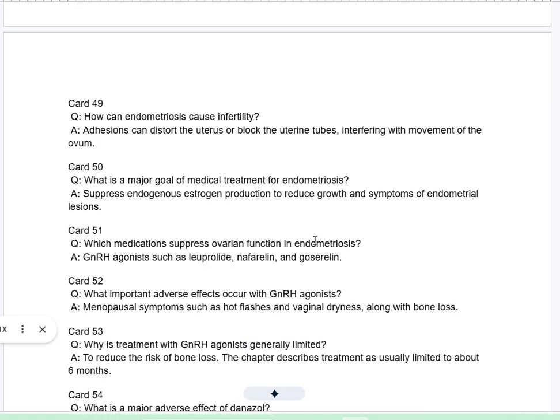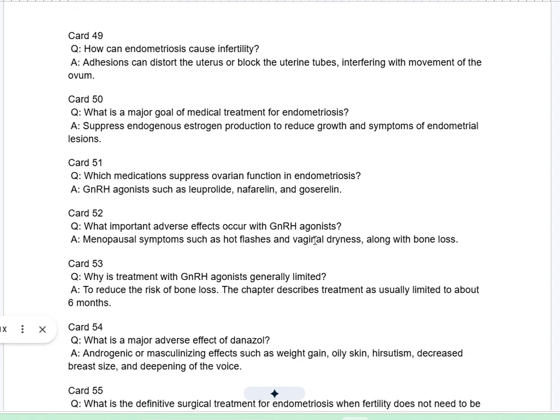Card 49Q. How can endometriosis cause infertility? A. Adhesions can distort the uterus or block the uterine tubes, interfering with movement of the ovum. Card 50Q. What is a major goal of medical treatment for endometriosis? A. Suppress endogenous estrogen production to reduce growth and symptoms of endometrial lesions. Card 51Q. Which medications suppress ovarian function in endometriosis? A. GnRH agonists such as leuprolide, nafarelin, and goserelin.